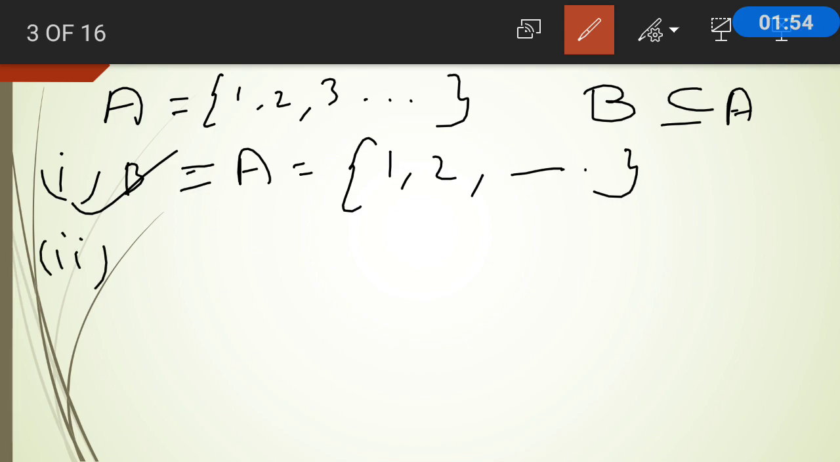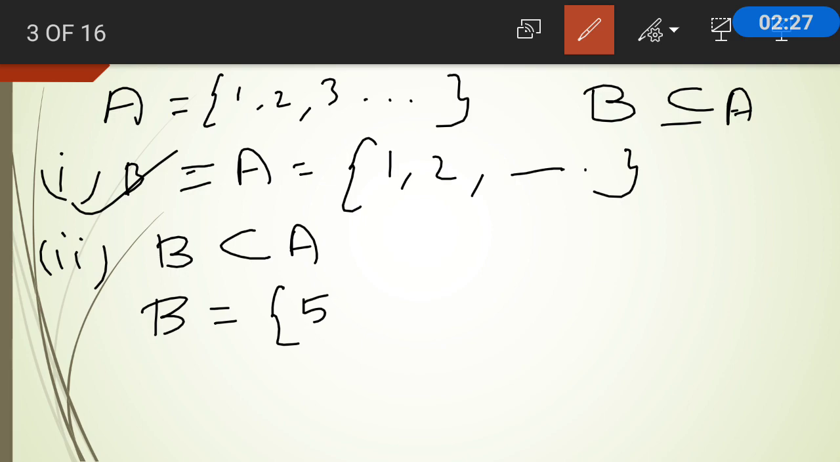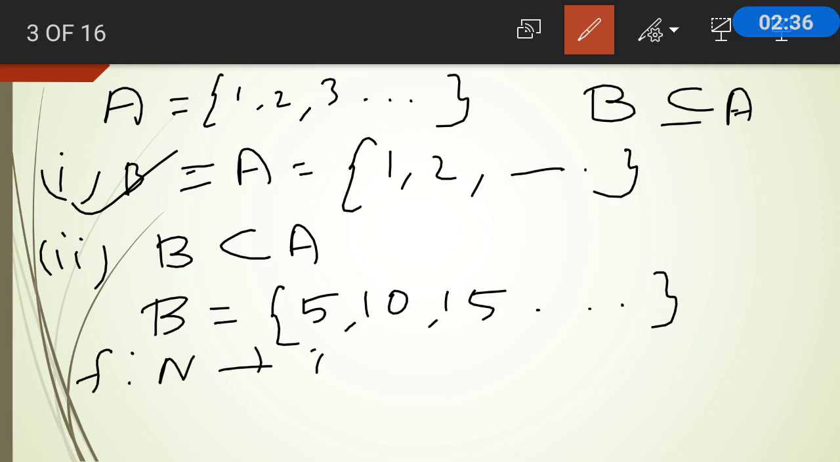Second case, B is a proper subset of A. Proper subset means one or two elements in A will not be in B. Let me take the set B as, you can take any set, I am here going to take the elements as multiples of 5. So it will be 5, 10, 15, etc. Will you be able to find a one-to-one correspondence from N to B?